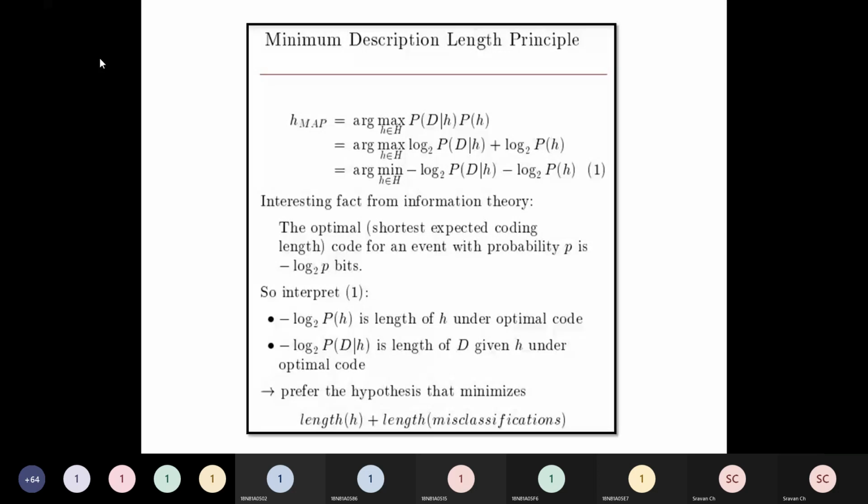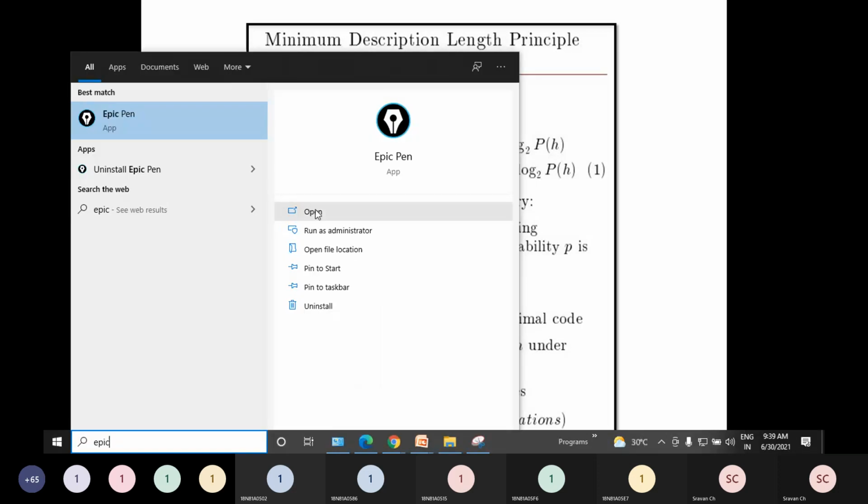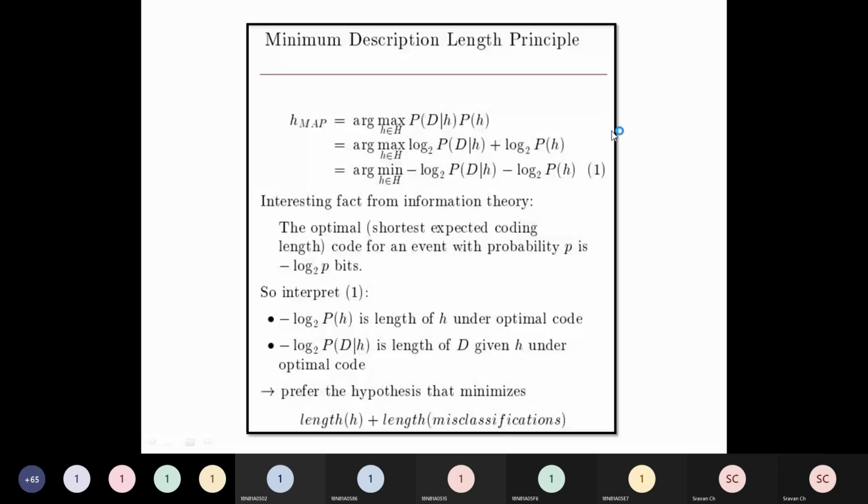How do we use Bayes theorem to find the best possible hypothesis? We have to calculate argmax, which we saw in our last class. The probability of D given h into probability of h you have to compute, where this small h represents the hypothesis. Let me give you a quick recap of what we discussed in the last class, and then we will move on quickly.